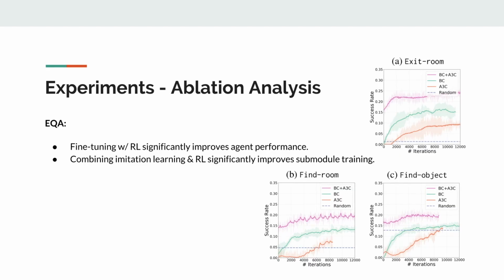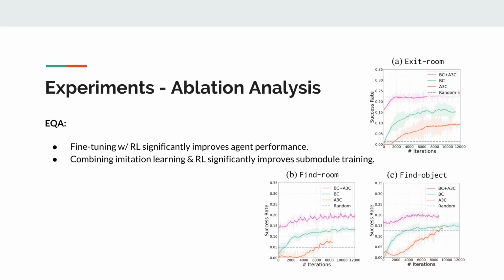They also examine this for the subgoal modules, experimenting with training using only imitation learning, BC, the green curve, only reinforcement learning, the orange curve, and a combination of the two, in pink. Imitation learning is more sample efficient than reinforcement learning from scratch. Reinforcement fine-tuning greatly improves performance over imitation learning alone.